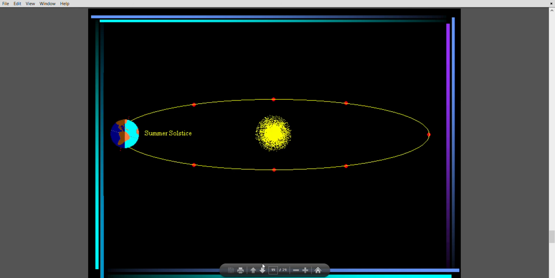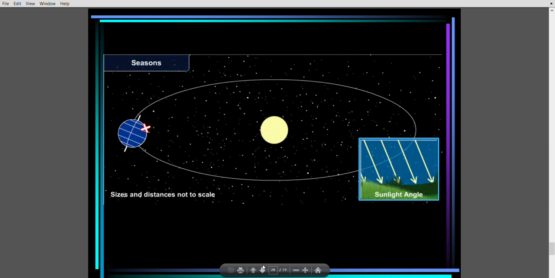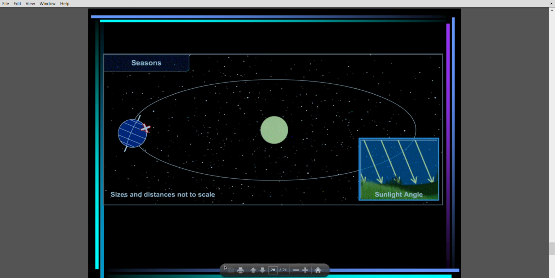Summer solstice, when they are talking about summer solstice, see here, Tropic of Cancer is getting direct sun rays, and now the place of cross is Tropic of Cancer, and angle of sunlight is like this. So sun rays are falling directly over here as well as on equator, and temperature is high, so we have summer solstice in northern hemisphere.